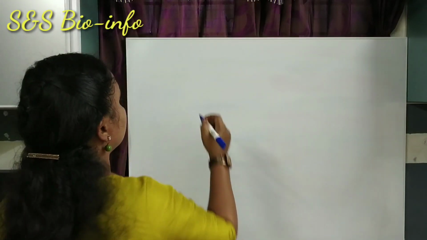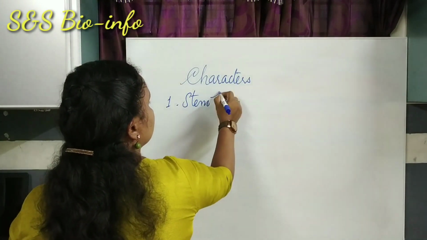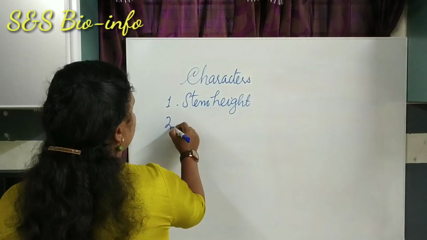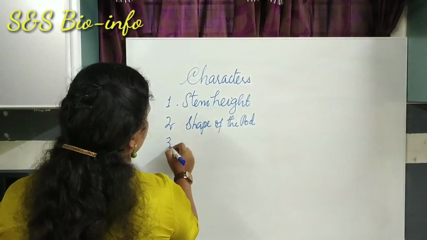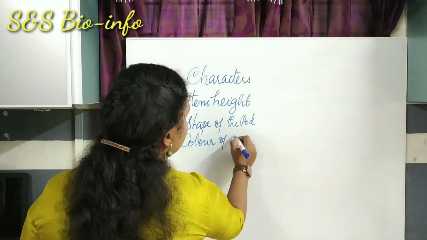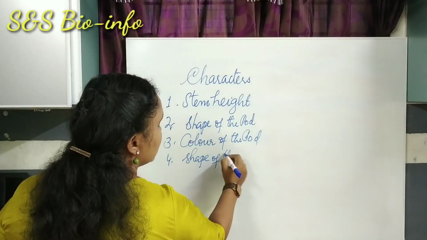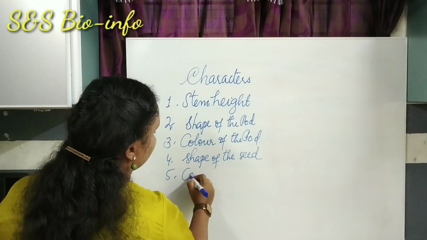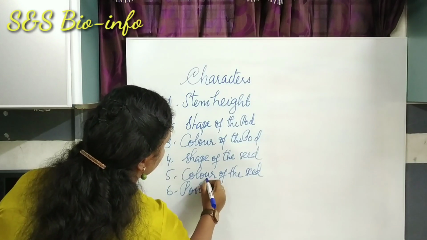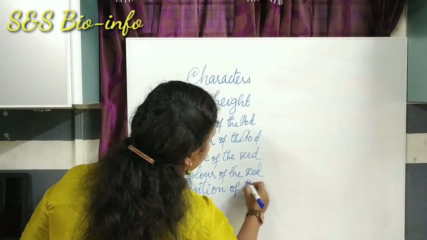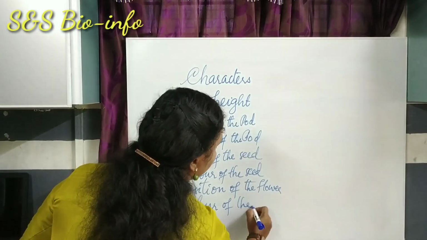The 7 characters are: number 1, stem height; second, shape of the pod; third, color of the pod; then shape of the seed; fifth, color of the seed; position of the flower; then color of the flower.